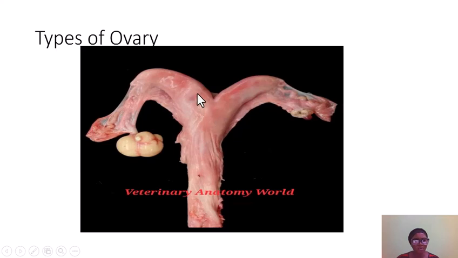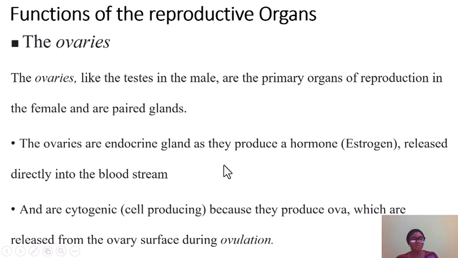We also have the uterine body, and these are the horns of the uterus. We have the vagina here, and we have the vulva out there. We have the cervix, which is the neck of the uterus here. Now let's go to the functions of the reproductive system or the reproductive organs.